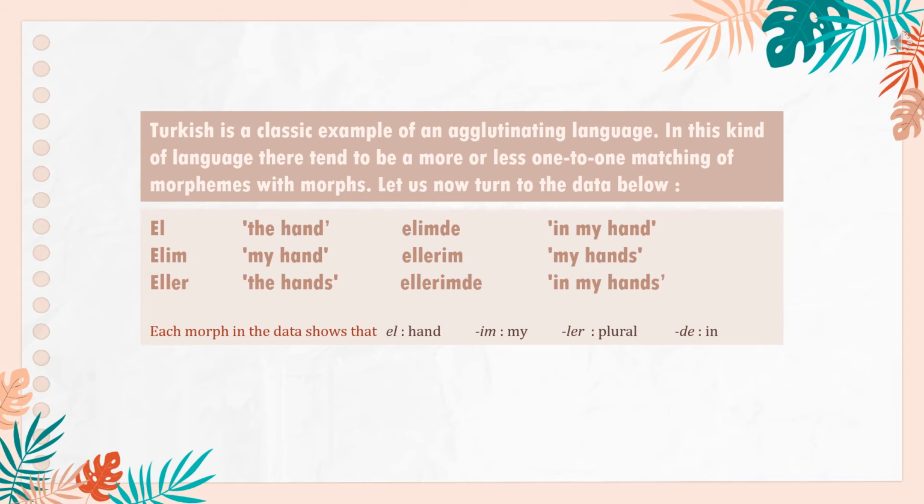Ellerim means my hands. Eller means the hands. Ellerimde means in my hands. Each morph in the data shows that el means hand, suffix im means my, suffix ler means plural, and suffix de means in.